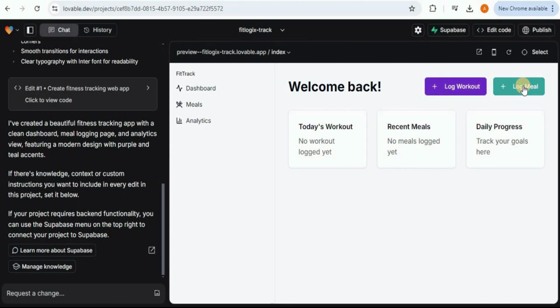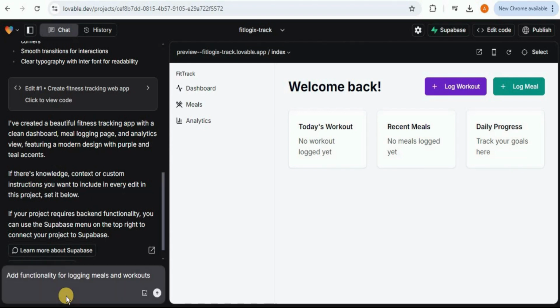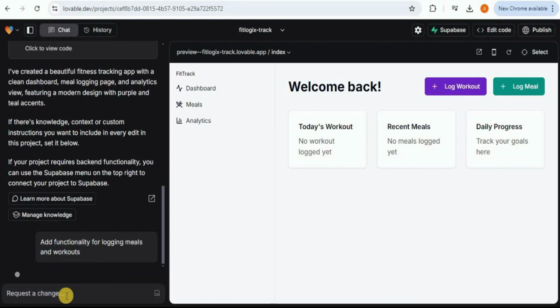So if you want to add the meal, click on the log meal button. You can see that right now none of this is working. So now I'm going to provide it a new prompt to add the changes. So I'm going to say add functionality for logging meals and workouts. And once you do that, it is going to start generating new code on the basis of the changes that you've asked it to make.